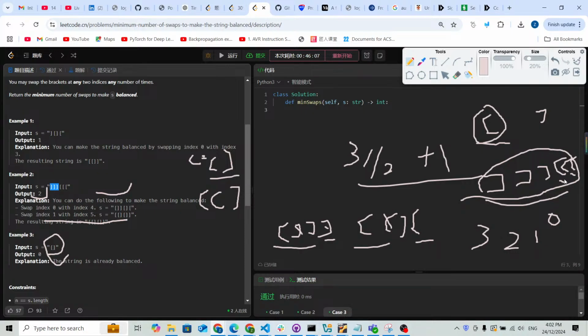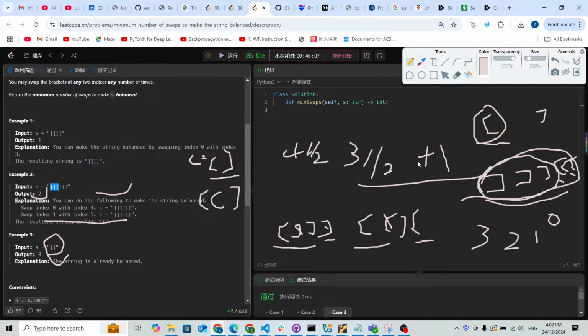Now what are we going to do? Our idea is that we only consider the closing brackets from the beginning. If there's no open, this is always closing, and we use this number, how many of them, divided by 2 plus 1 if it is odd. If it is even, it's going to be this number divided by 2.